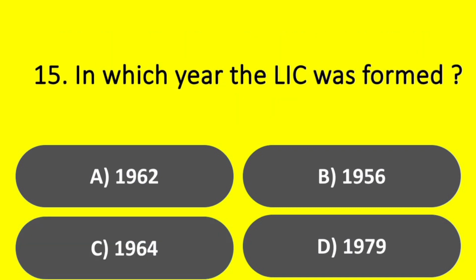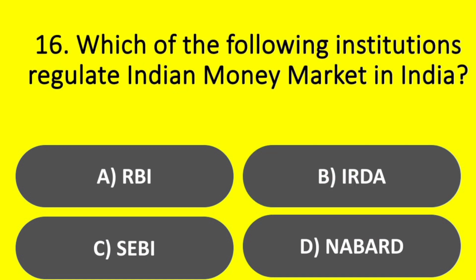In which year was the LIC formed? Options. A. 1962. Option B. 1956. Option C. 1964. Option D. 1979. Answer. Option B. 1956.